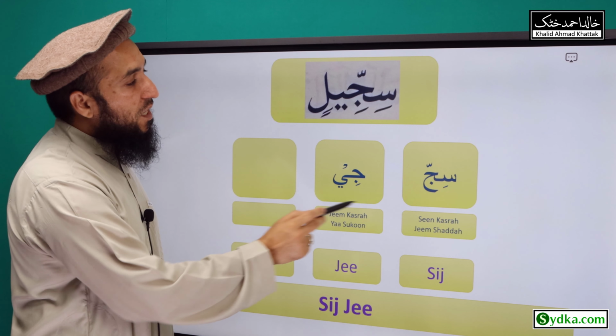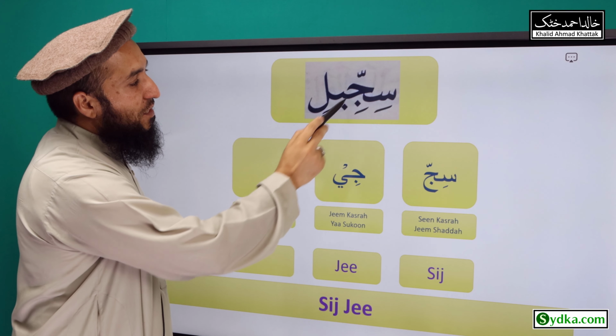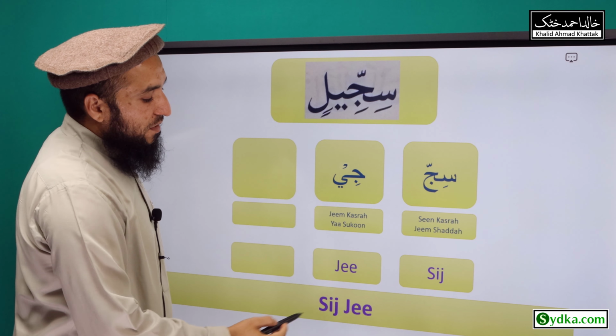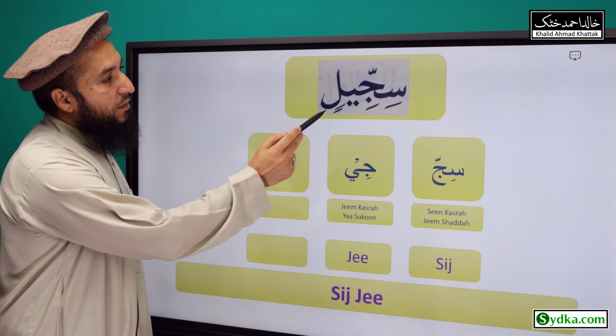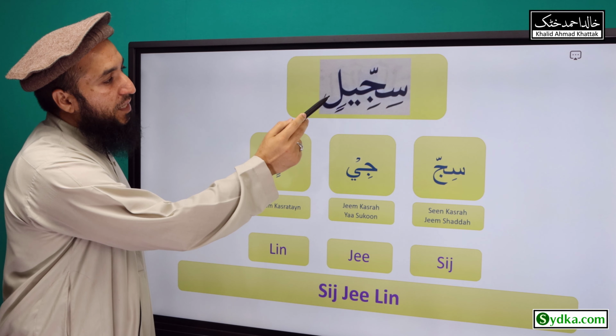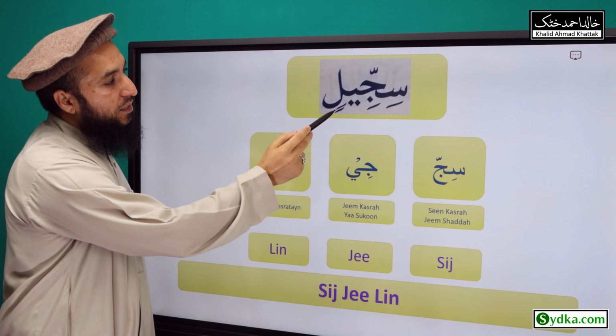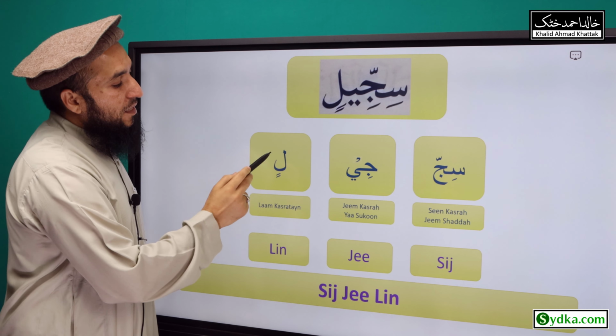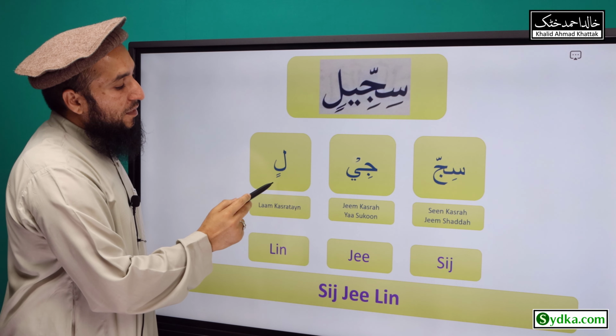Combining both syllables together we have sijji. The third syllable we have is lam kasratain lin. Lam is a light letter in this case, it has kasratain underneath. Lam kasratain lin.